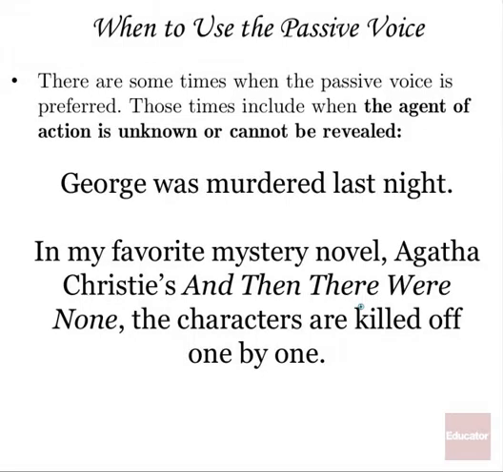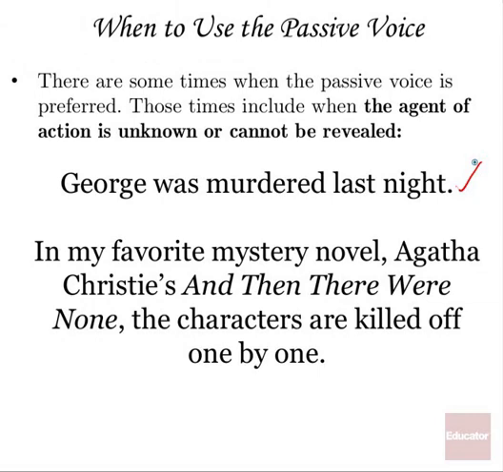So, classic example. George was murdered last night. Well, let's say that we're really sure it wasn't a suicide or an accident or a natural death. Let's say George was shot a bunch of times. But we may not know who did it. We know it's murder. We don't know who did it. So George was murdered. All we know is that George was involved and murder was involved. We can't say Fred murdered George because we don't know. Who's Fred anyway?